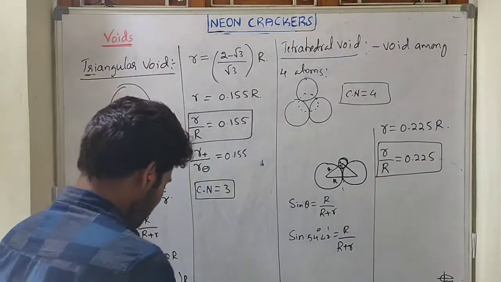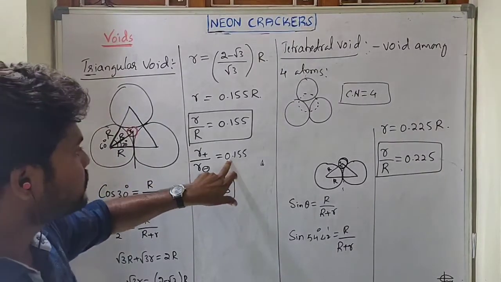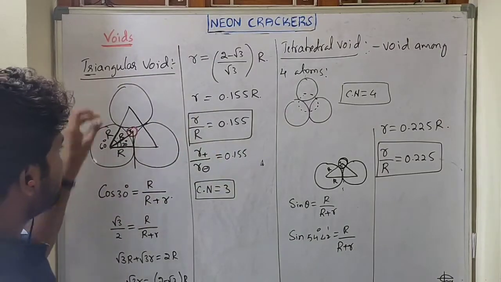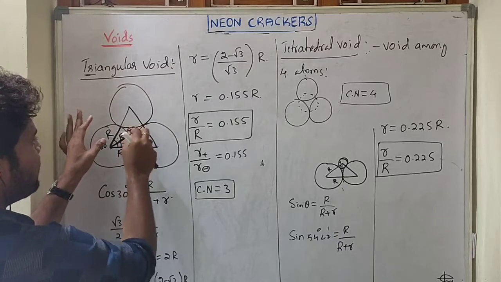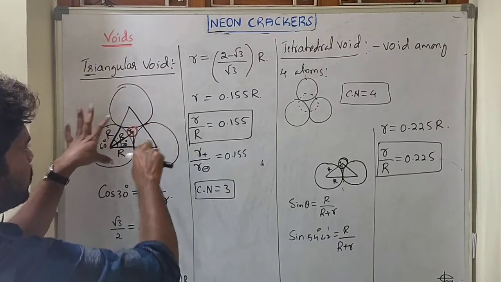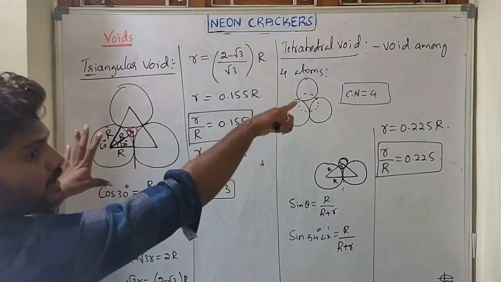It means if the ratio of the radii equals 0.155, the void is termed a triangular void. But by inserting a big atom in the cavity, the distance among these 3 atoms increases. Once one atom is inserted, it becomes a tetrahedral void.